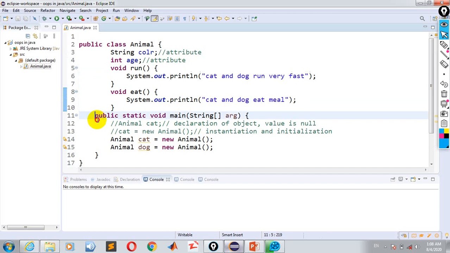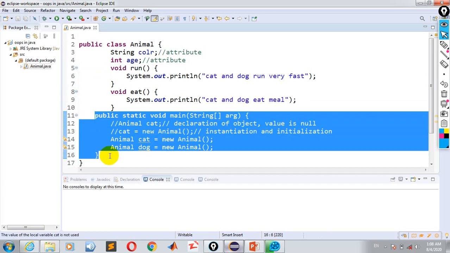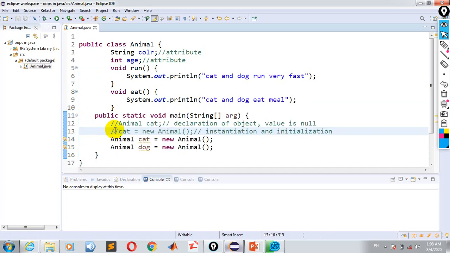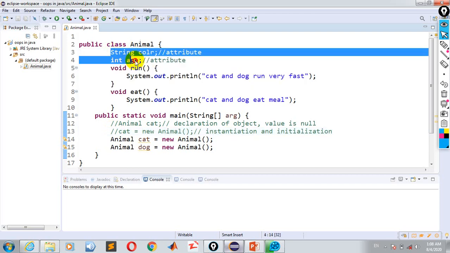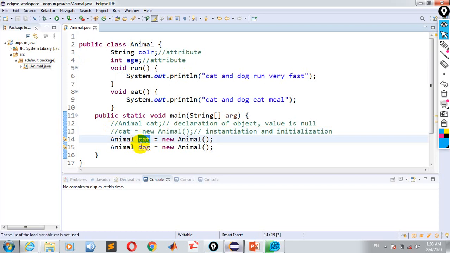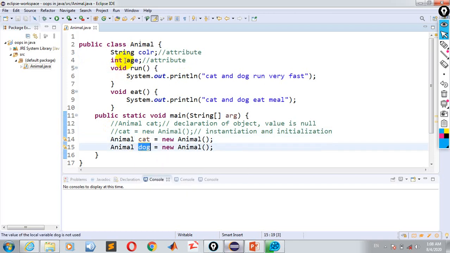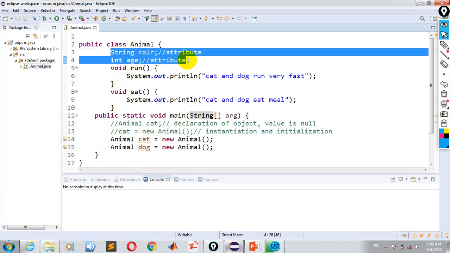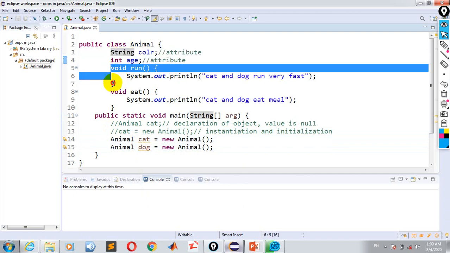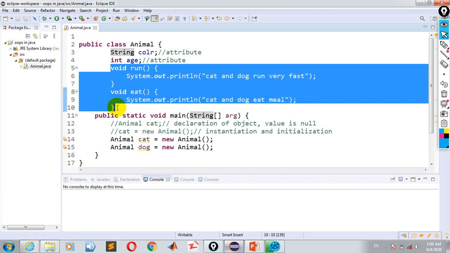Two methods without main methods, and these are the attributes. Now through this class we can access these two variables, and we can also access these two methods.